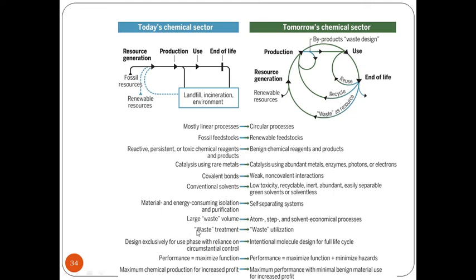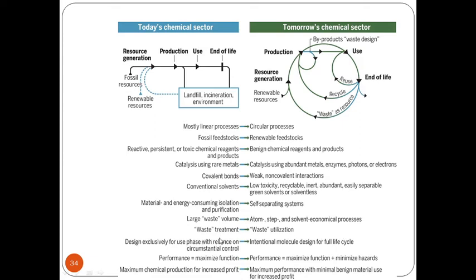Here in a conventional system, there is a large waste volume. Byproducts, solvents, and catalysts all form part of the waste. Whereas here, atom economy, and step and solvent economical processes are seen. We look at atom economy, atom efficiency, solventless processes, and solid phase synthesis in green chemistry.